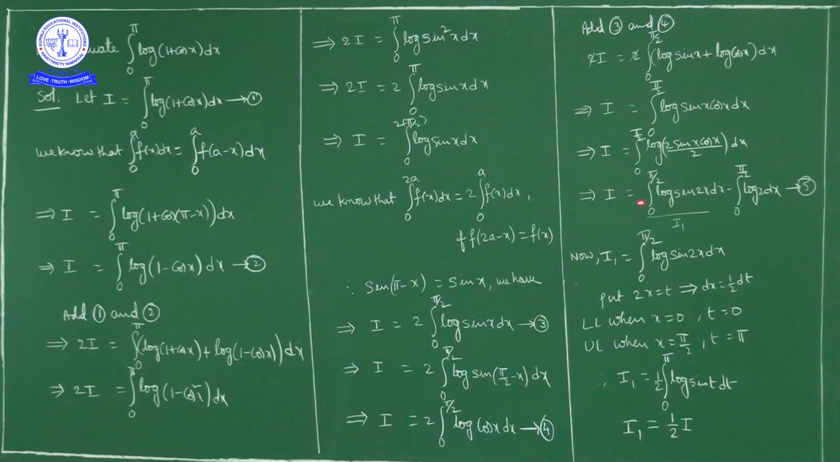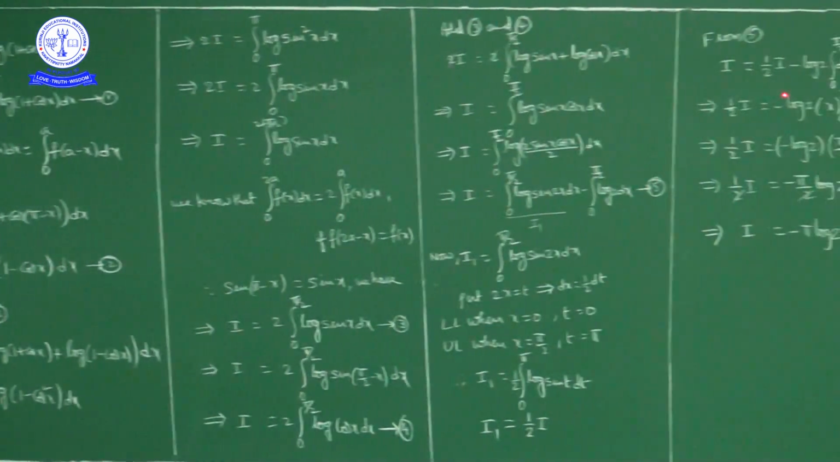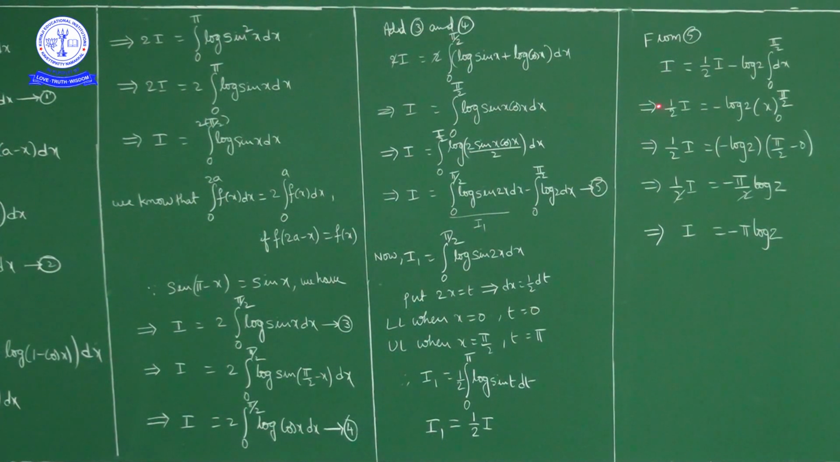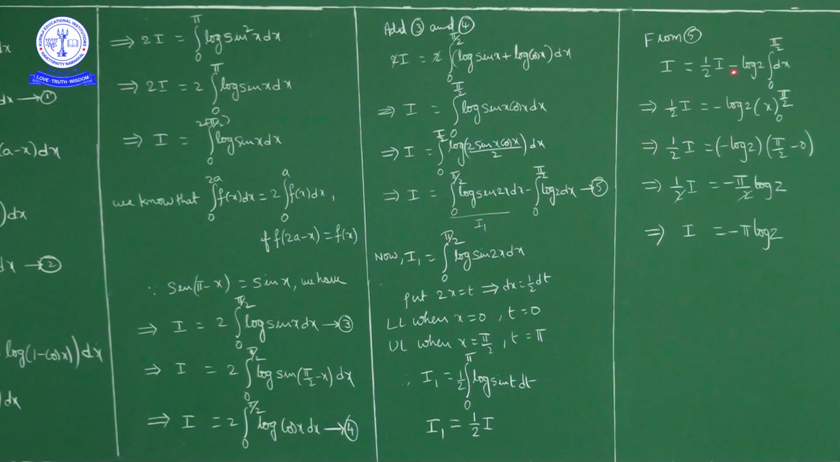Now from 5, I is equal to 1 by 2 I minus integral 0 to pi by 2 log 2 dx. If you write 1 by 2 I on this side, I minus 1 by 2 I is 1 by 2 I, equal to minus log 2, the constant written outside, integral 0 to pi by 2 dx. Integral dx is x, lower limit 0, upper limit pi by 2. So pi by 2 minus 0 is pi by 2. So 1 by 2 I is equal to minus log 2 into pi by 2, that is minus pi by 2 log 2. Cancel on both sides, so I is equal to minus pi log 2.